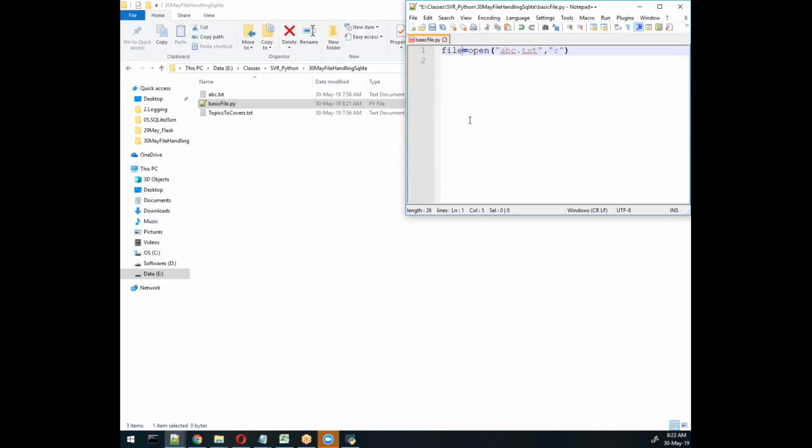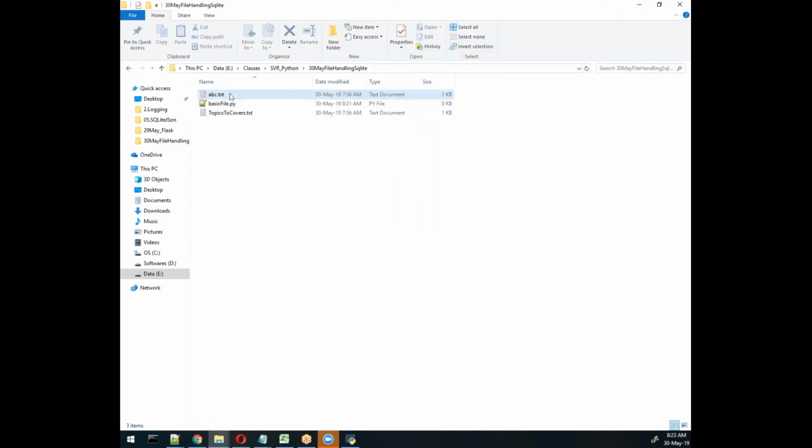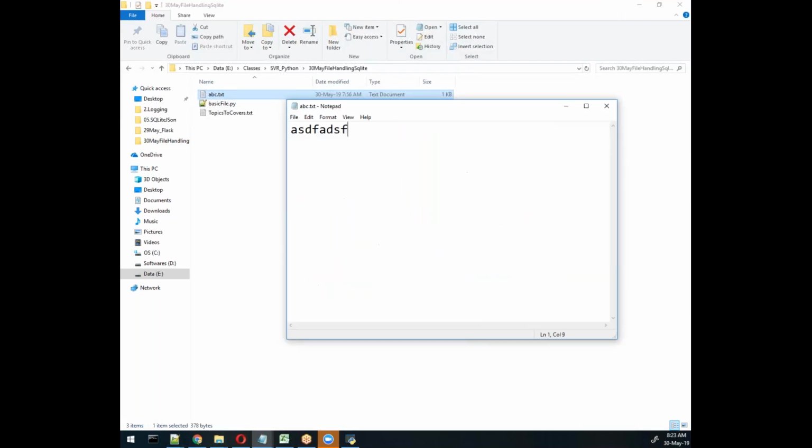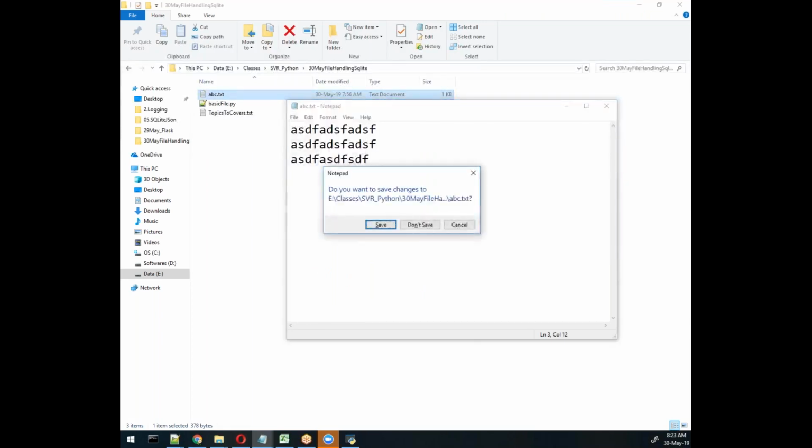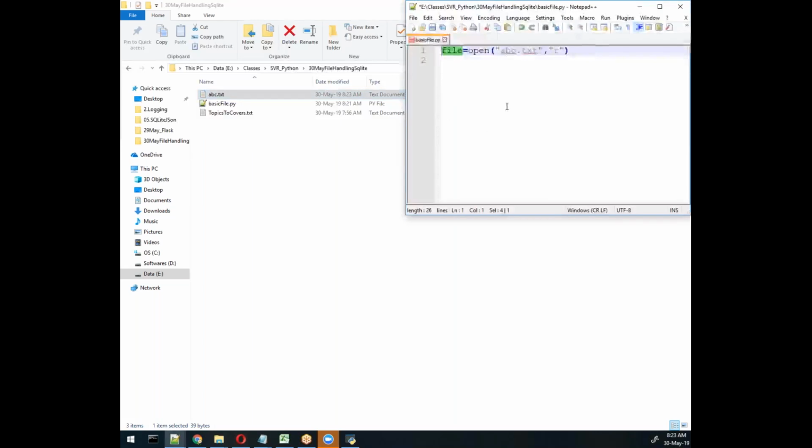So this whole file will come into one object. Remember, whatever we have here, abcd xyz, whatever, will come into this object. That object name is file. Now with this object you can read each and every thing, because this object contains a set of lines. We need to read the lines one by one, line in file.